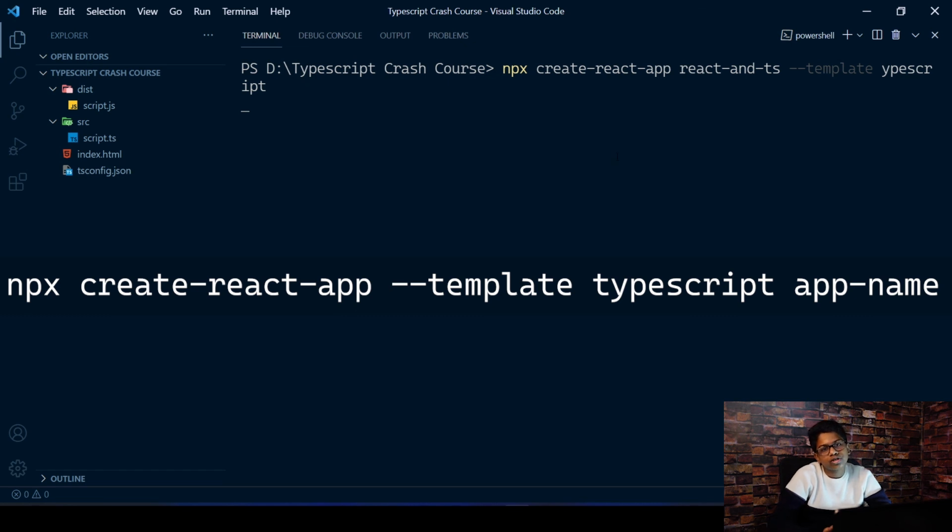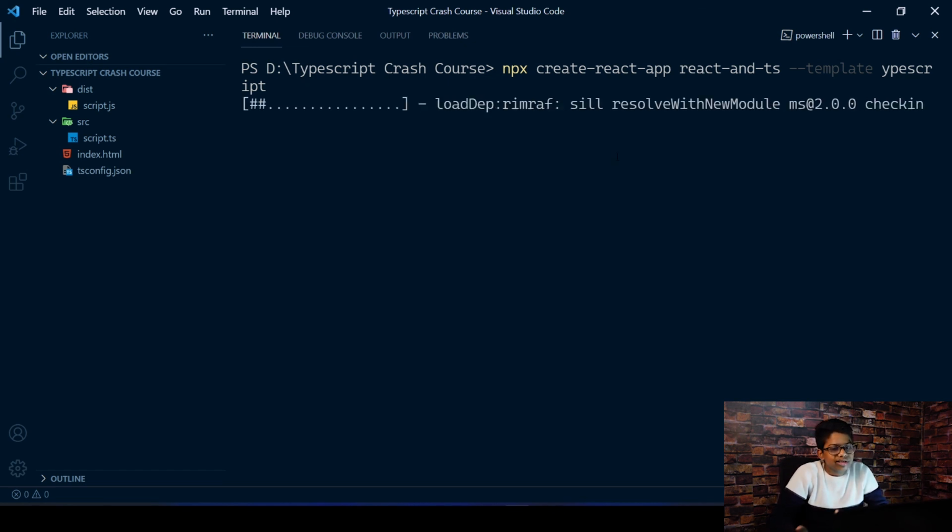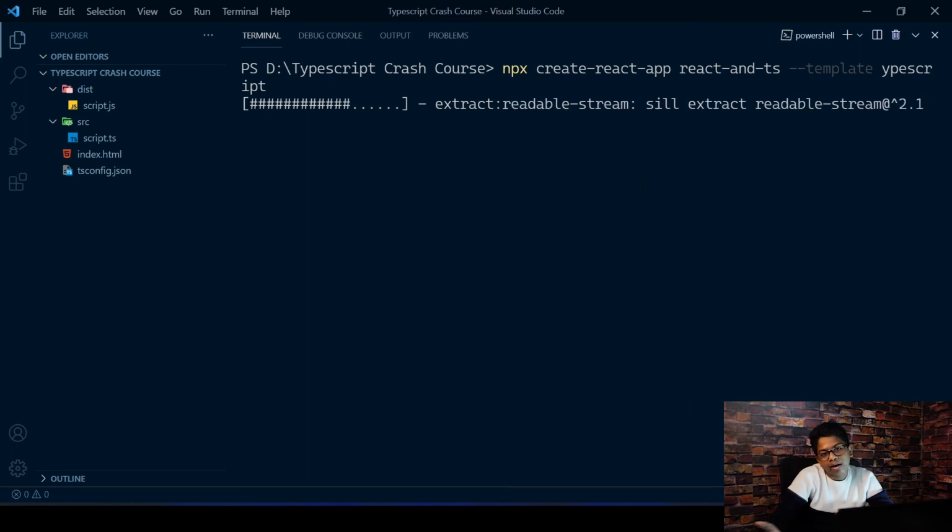Again, this might take a few seconds to run, depending on internet speed, the computer speed, all the stuff. So I will be back once that's done.